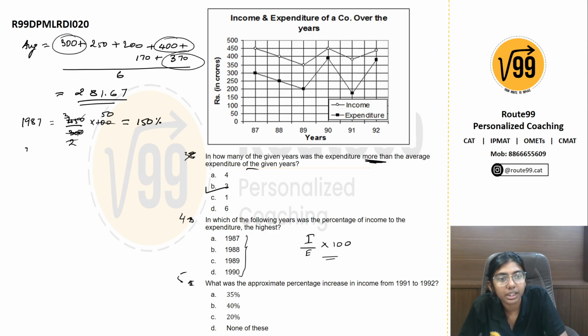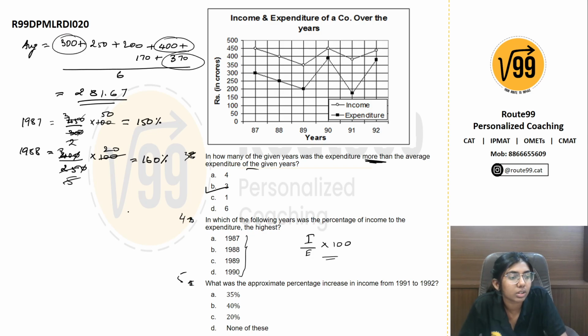Next, in 1988, the income was 400 and the expenditure was 250, into 100. The 0 gets cancelled out, and you have the answer as 160%.